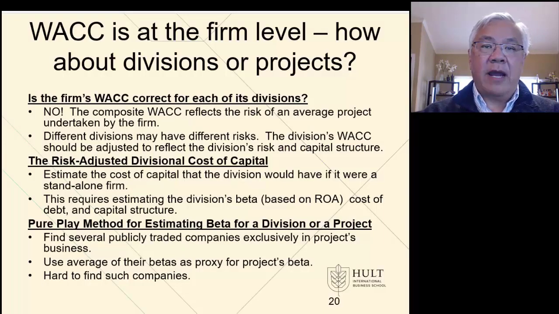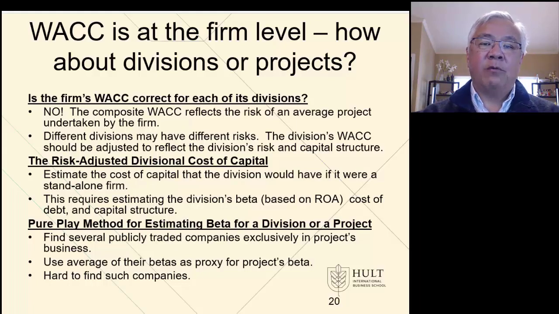So we have computed the WACC at a company level. Now, what if the analysis is at a division level within the company? So here we would look at a couple of different ways to estimate the proper rate of return. First, why do we bother with a different WACC for a division versus the company? Well, not all projects are the same, and not all divisions have the same amount of risk as a company as a whole. So it's important to modify the WACC to reflect the level of risk and the returns necessary for that particular project or division.